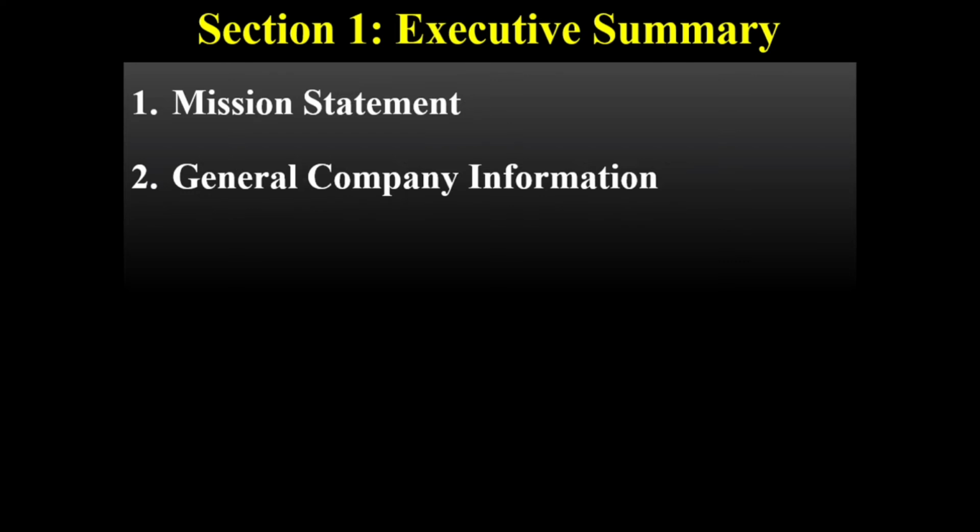Then the second one is general company information. In that, state when your business was formed, the names of all founders and their roles, and the number of employees and any locations if you have. Then the third one is highlights. In highlights, include examples of any growth you have seen since starting the business. For this, you can use graphs or charts showing the growth of your business. This could be financial, market highlights or key milestones of your business.